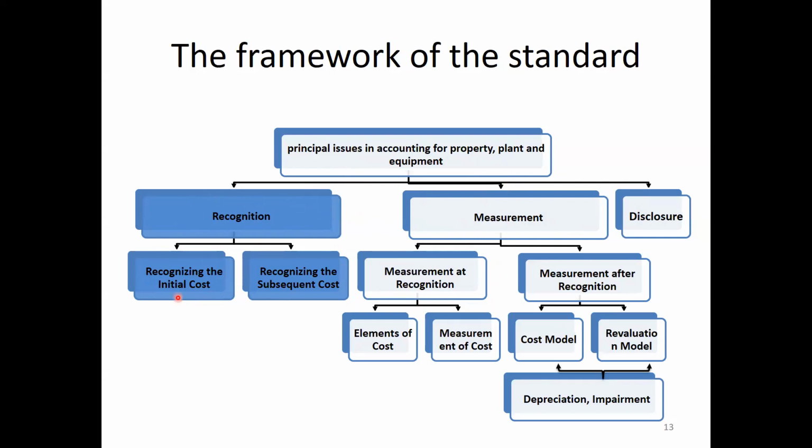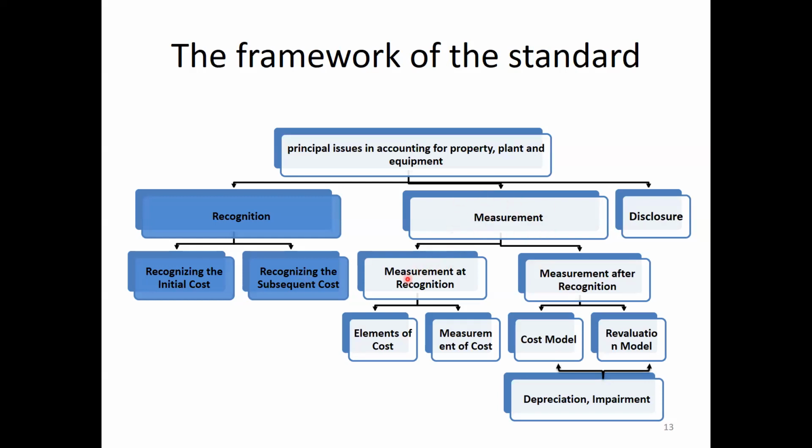Recognizing the initial cost at the time of purchase, at the time of acquirement, at the time of construction. Recognizing subsequent cost. So we purchased the assets, and after using the asset for a period of time, we have to make some repair or a major improvement. Then how do we recognize those expenditures? And measurement.